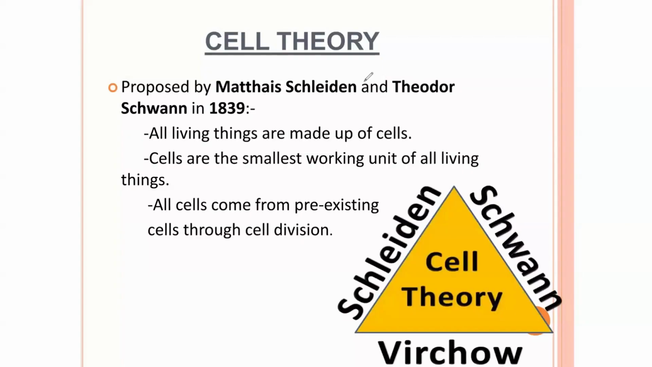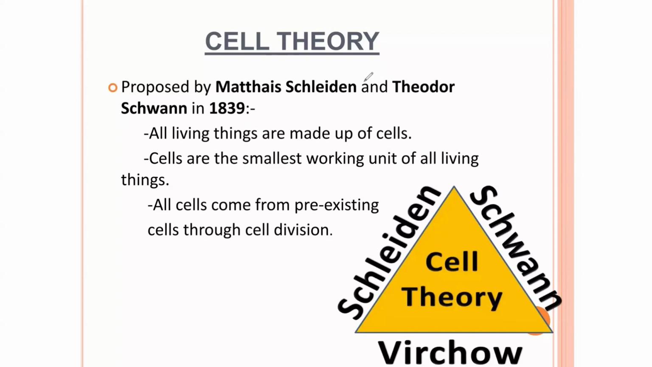Okay, and then the next thing that we are going to look at is cellular theory. This cellular theory is very fundamental, but you should understand that it was proposed by 3 major scientists: Matthias Schleiden, Theodor Schwann, and Rudolf Virchow. These are the scientists that came up with the idea of cellular theory, and it was proposed in the year 1839. So we need to understand them. Number one, all living things are made up of cells.